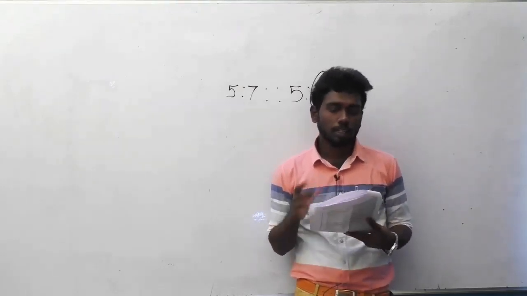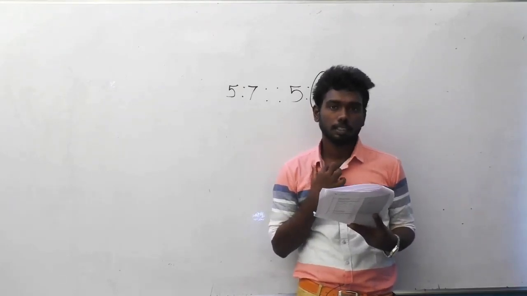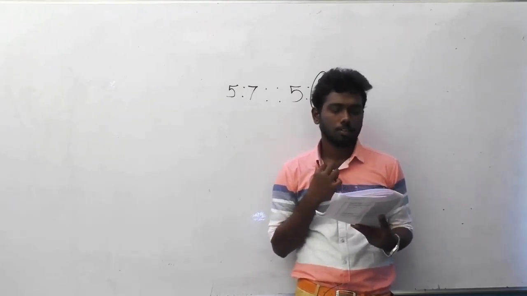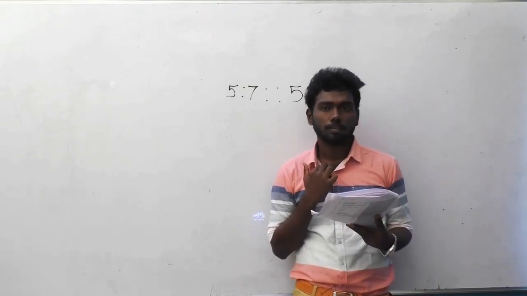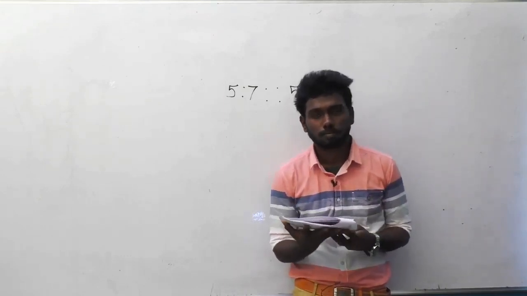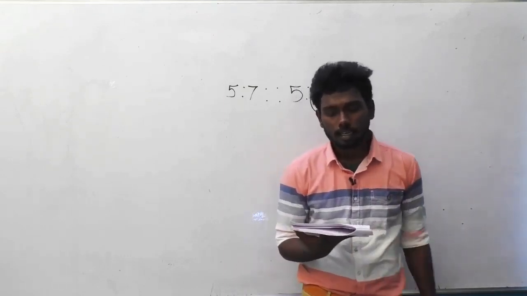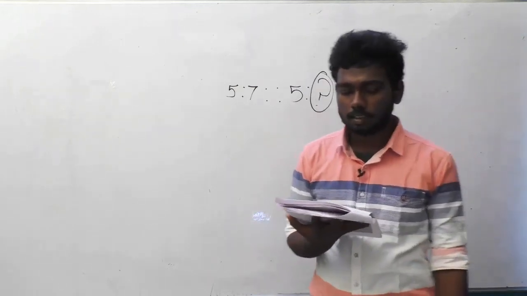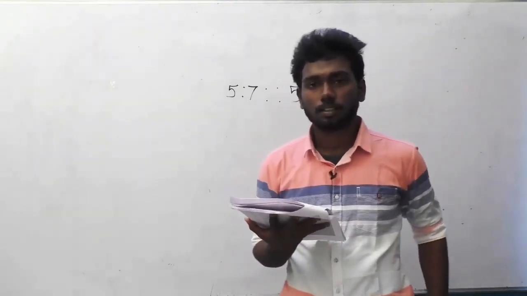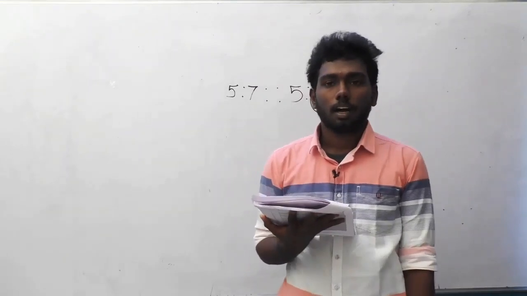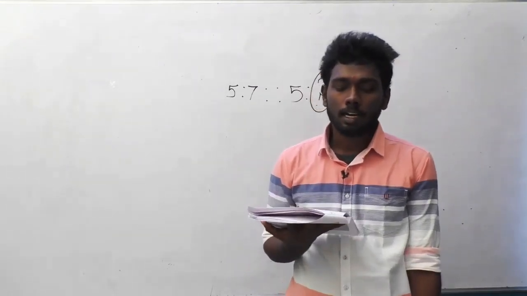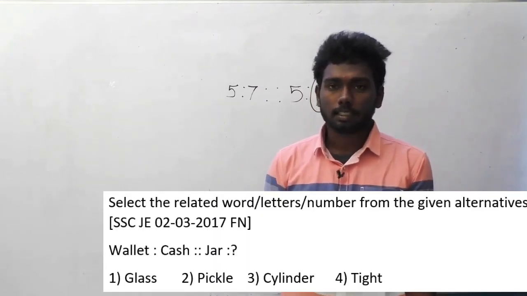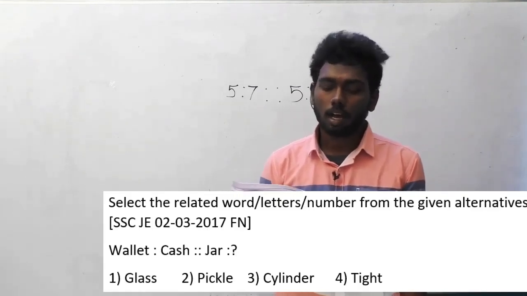Let us move on to the 76th question of SSC JEE. This question is asked in the 2 March 2017 forenoon session. Select the related word or letters or number from the given alternatives. The question is: wallet is to cash implies jar is to what?